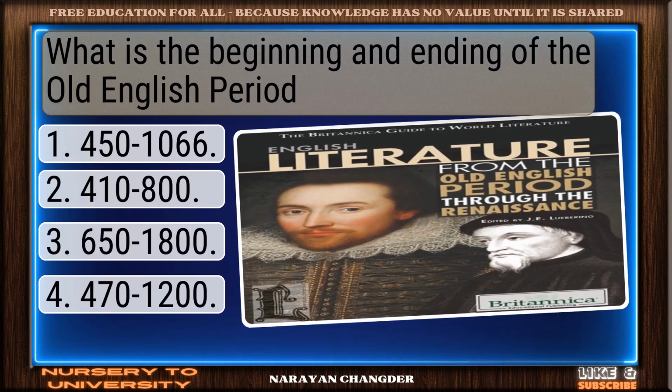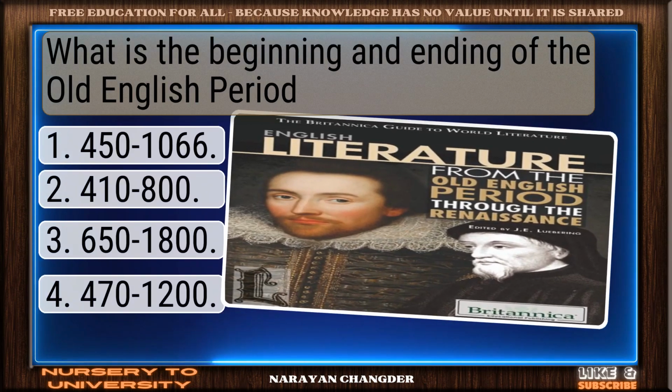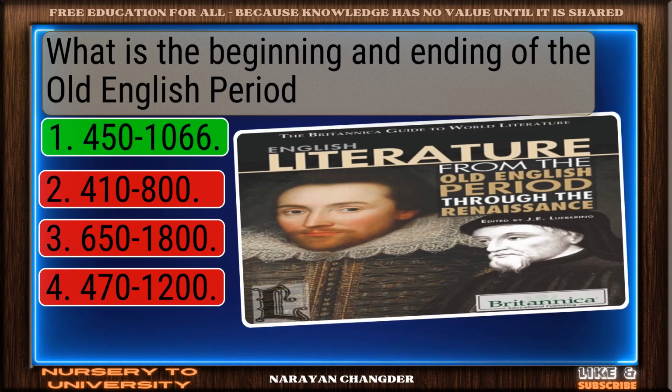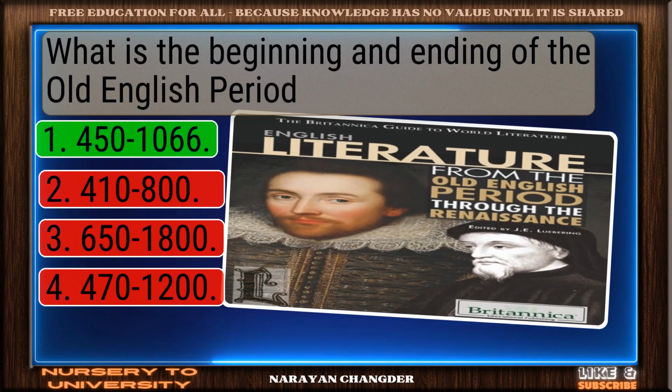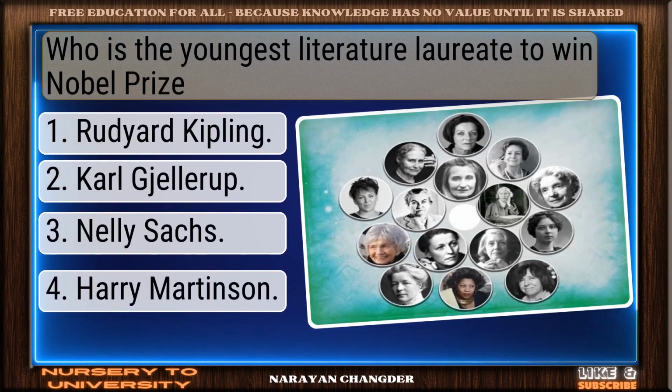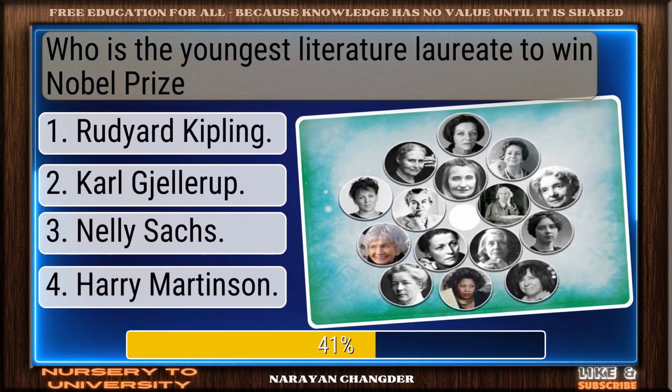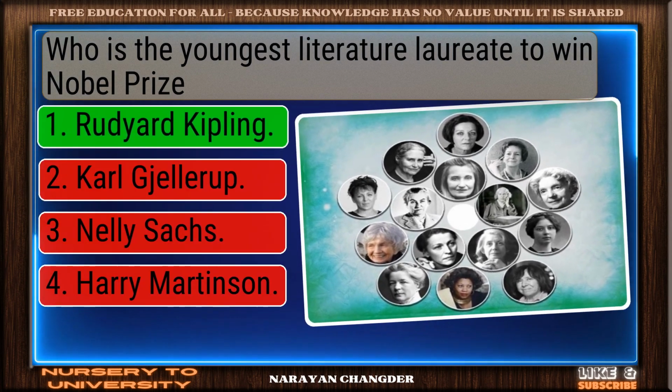What is the beginning and ending of the Old English period? Correct response. 451-1066 is accurate. Who is the youngest literature laureate to win the Nobel Prize? You're right.